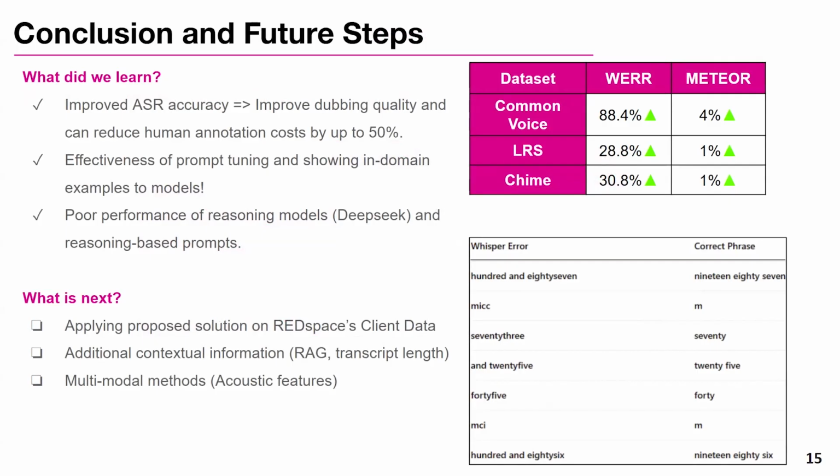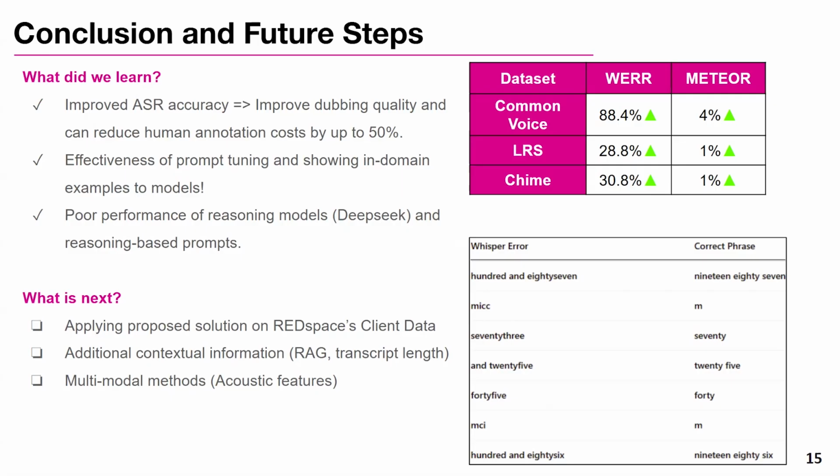So what is our conclusion and suggestion as a future step for the company? In conclusion, we conducted experiments with 3 datasets as the main ones, and we have improvement regarding the word error rate reductions for Common Voice up to almost 90%, and for LRS and CHiME up to 30%, while not only preserving the METEOR metric, but also improving it at the same time. It was a great achievement, considering only prompt tuning and prompt engineering, and how other methods, for example, fine tuning, are costly and time consuming.